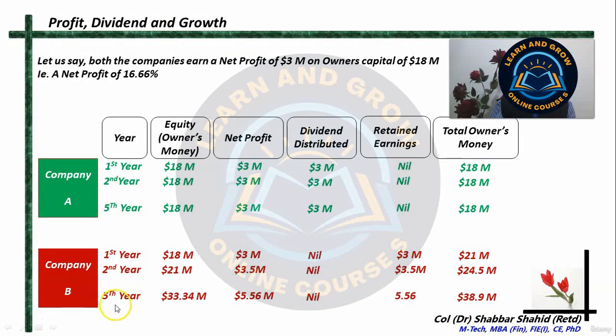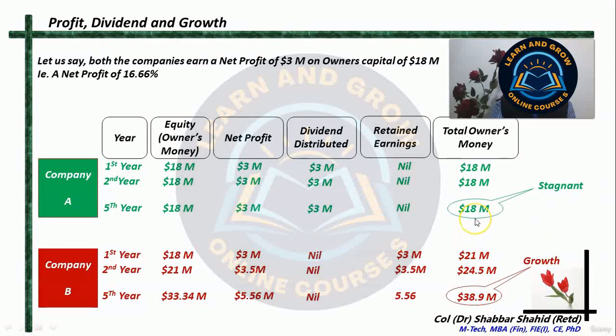In the fifth year, the owner's equity would have become 33.34 million. This 24.5, third and fourth year we have not calculated here. So if you calculate, the owner's equity would become 33.34. And 16.66% profit on this equity would make it a net profit of 5.56 million. Again, the company does not give any dividend. The entire amount is reinvested. So at the end of the fifth year, the owner's money for company B is 38.9 million.